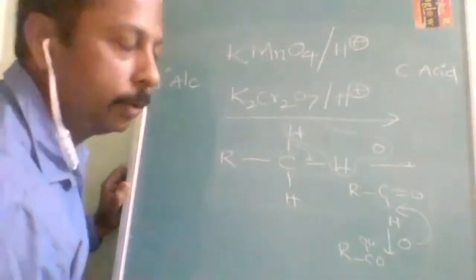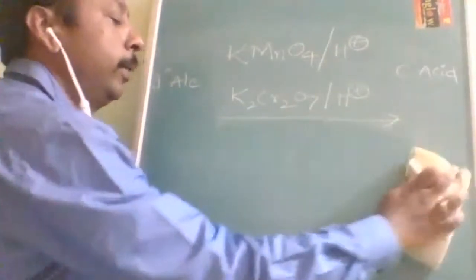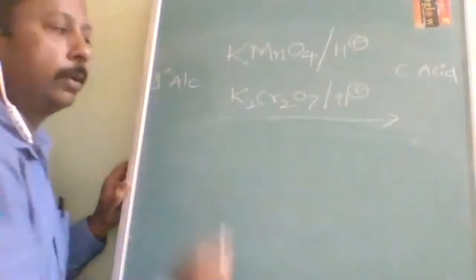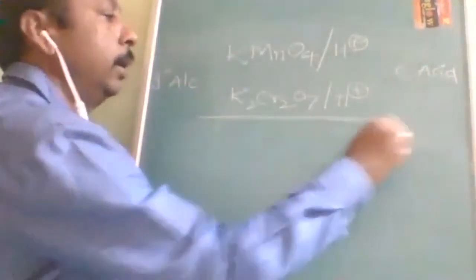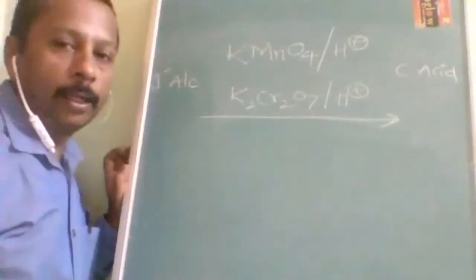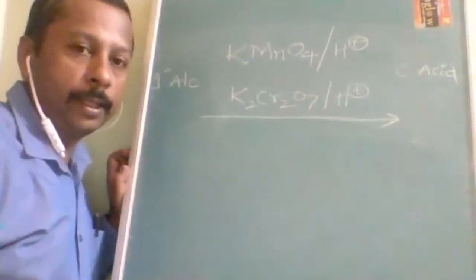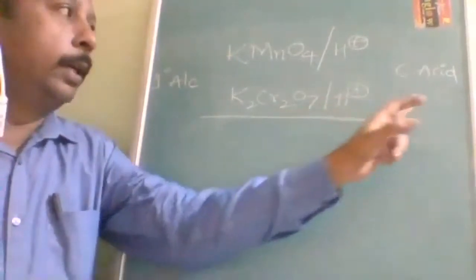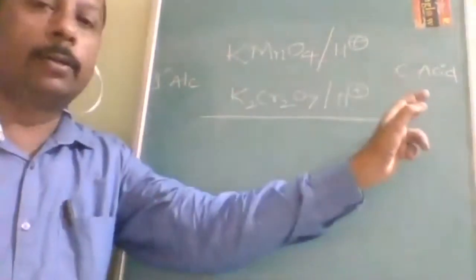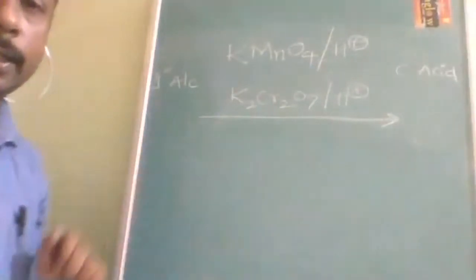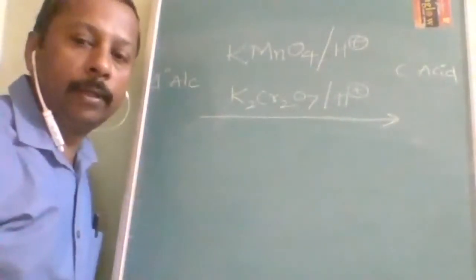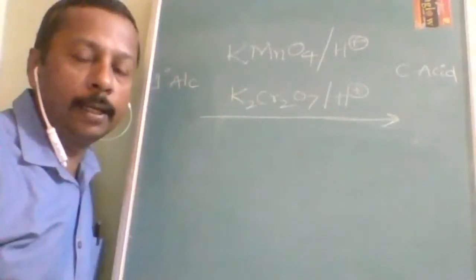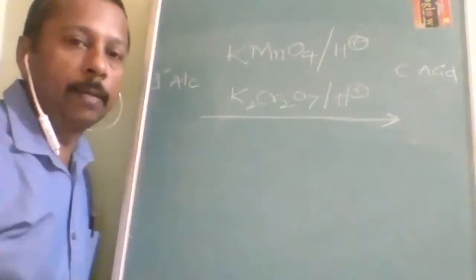So there is no use of preparing aldehyde and ketone from the primary alcohol by using a strong oxidizing agent. We cannot prepare aldehyde or ketone from the 1 degree alcohol by using this strong oxidizing agent. Why? Because they are going to give you carboxylic acid rather than aldehyde or ketone.